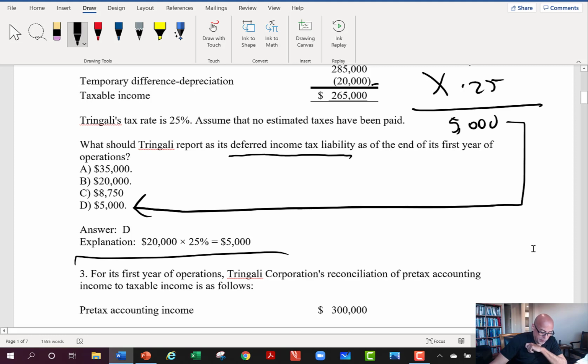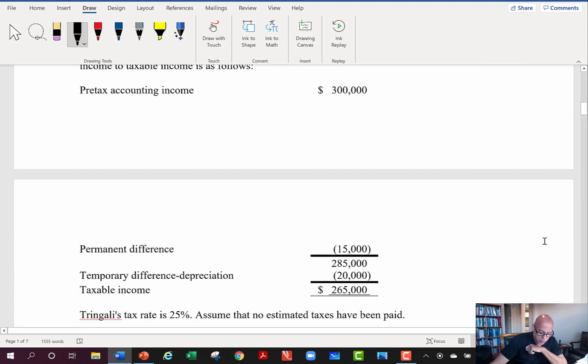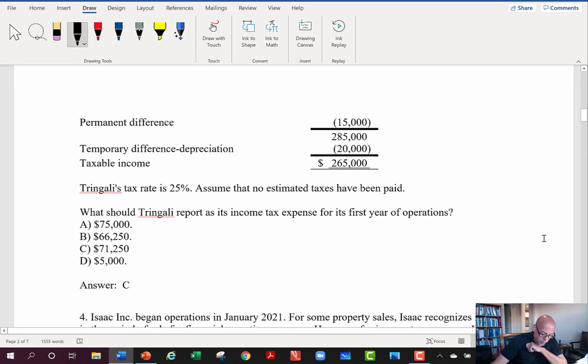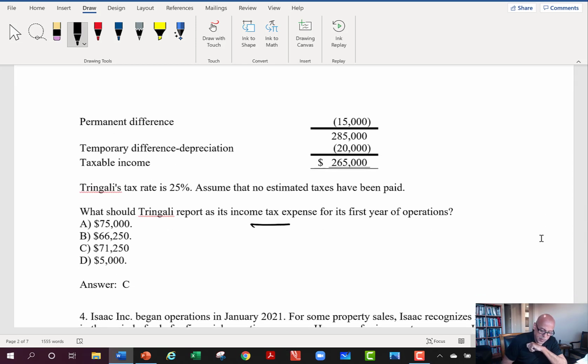So now you come and third question in a row now with this set of information, and now they want us to tell, well, what's the tax expense? Well, the tax expense, of course, is going to be what? The two amounts that we've calculated here, the 66,250, right, which was the payable, plus the deferred portion, which was what?